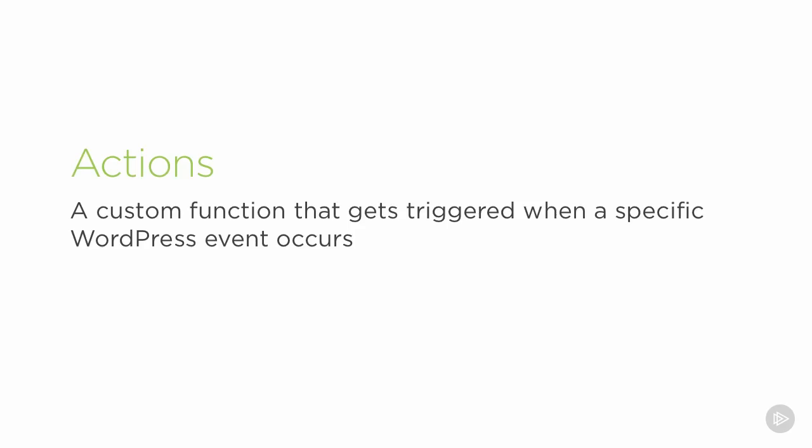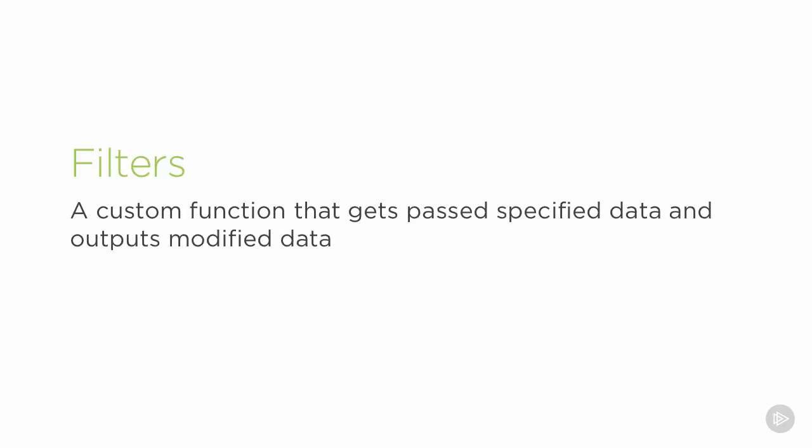We have actions, so we can execute a function when a specific WordPress defined event occurs. Or we can use a filter. So it's going to run our function whenever specific data gets passed through it. And then it's going to output modified data.